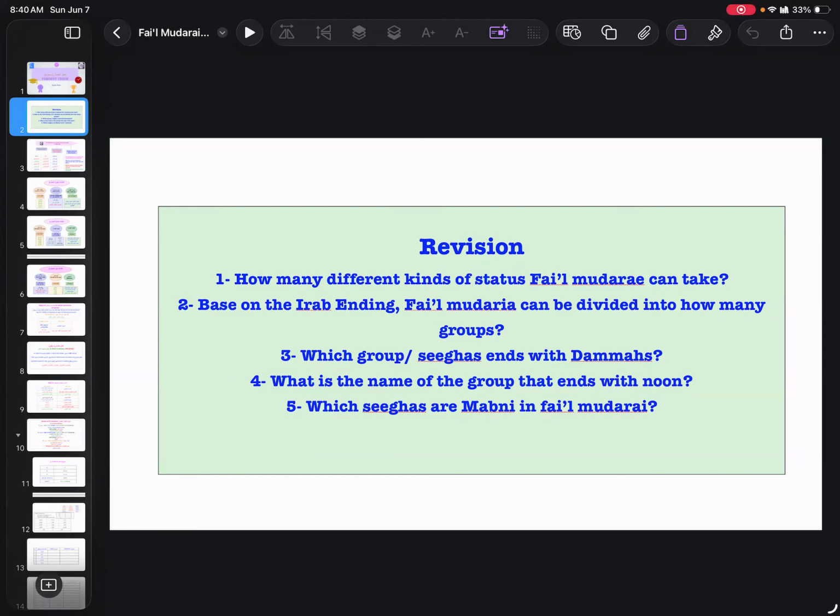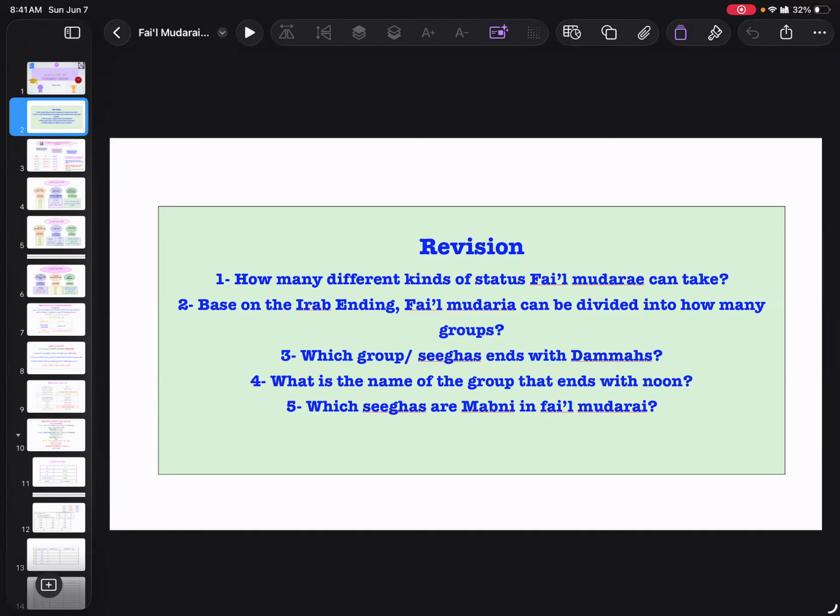So we need to know that there are three groups, and the first group, when I say first group, it means my five sigas in fi'l mudari, right? What are they? Huwa, hiya, anta, ana, and nahnu. And what is so special about them? What is common in them? That they all end on the dhamma. That's why we are putting them in one group, because this thing is common in them.